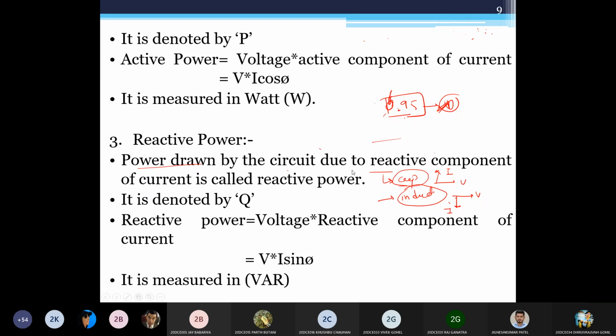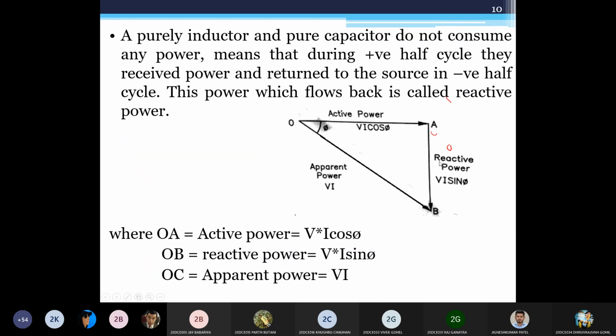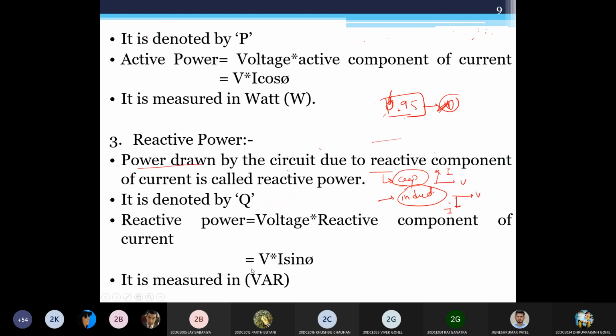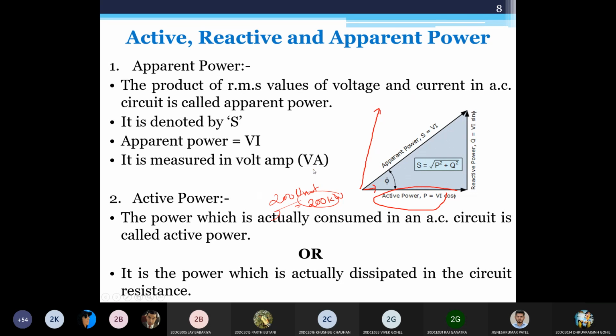So power drawn by the circuit due to the reactive component of current is called reactive power, noted as Q: voltage into the reactive component, that is V I sin phi. It is measured in VAR. Apparent power is measured in VA.